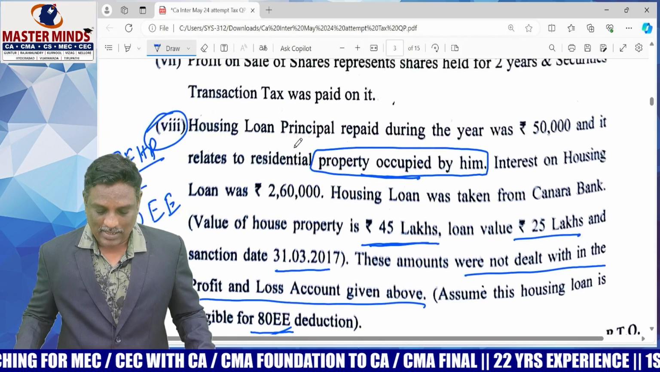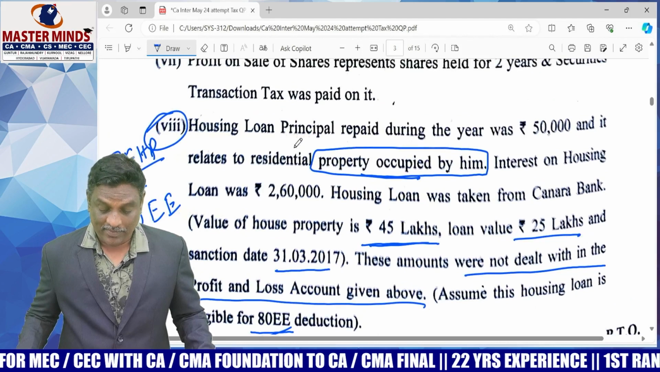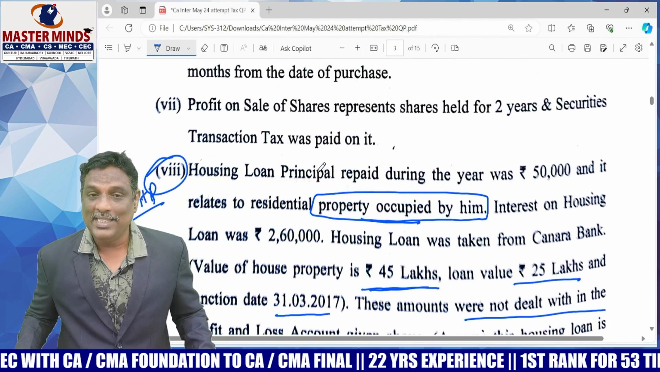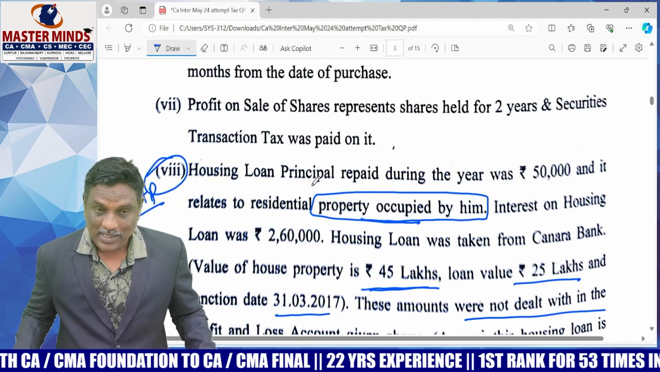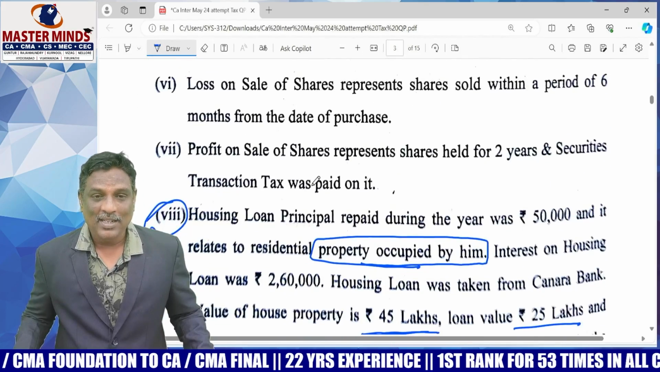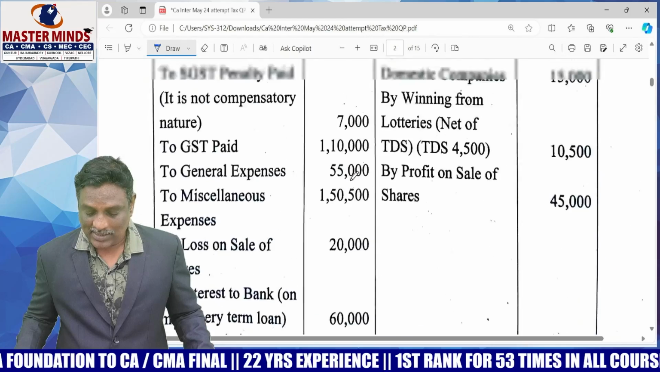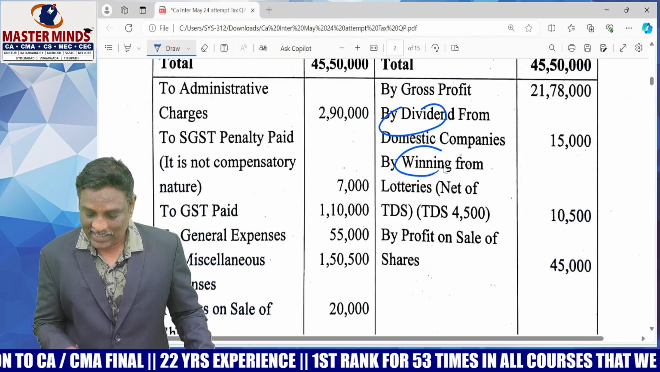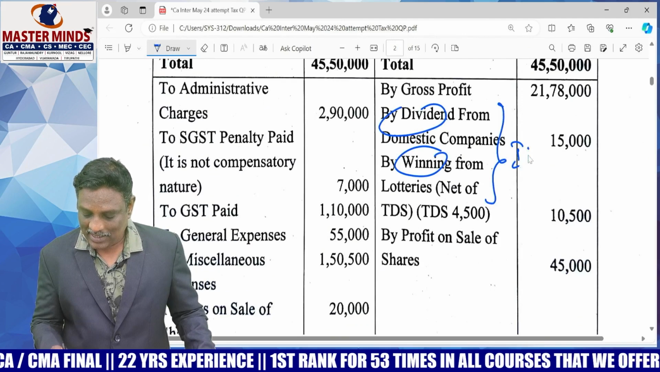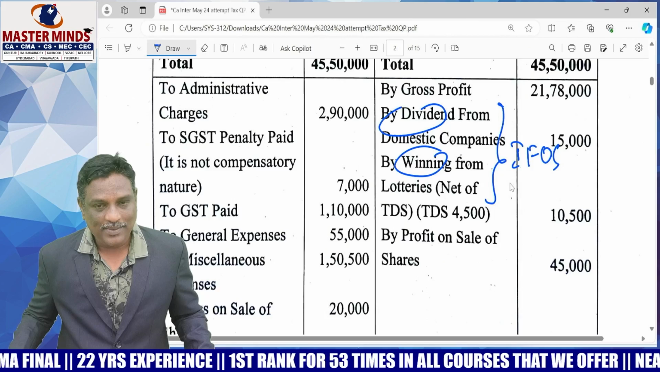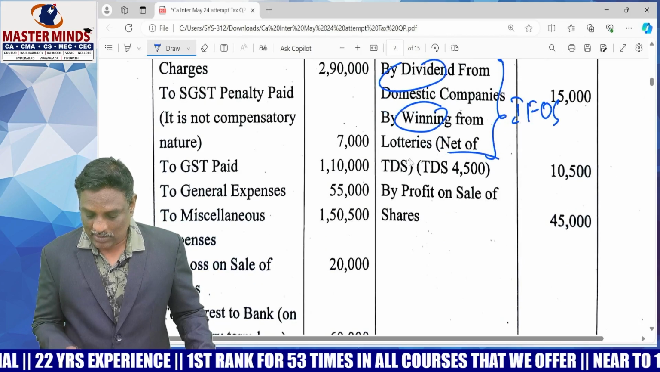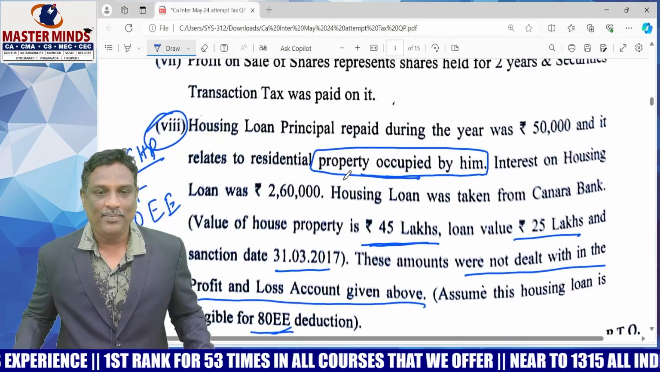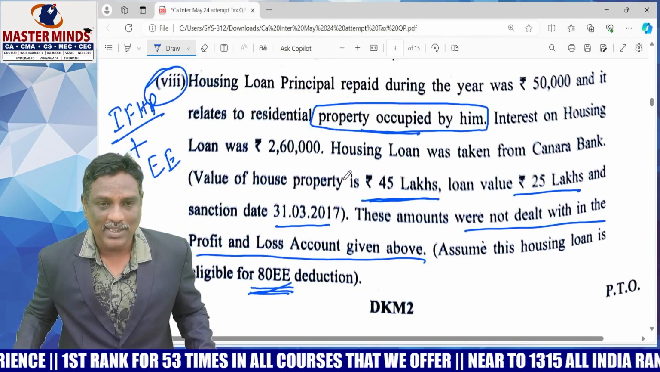Okay, and a very important observation here is that in this problem the assessee has house property head, PGBP head, capital gain and other sources also. In the P&L account there are dividends and winnings. These two are taxable under the head income from other sources. So there is capital gain as well as house property. Around 4 heads of income are there in this problem.